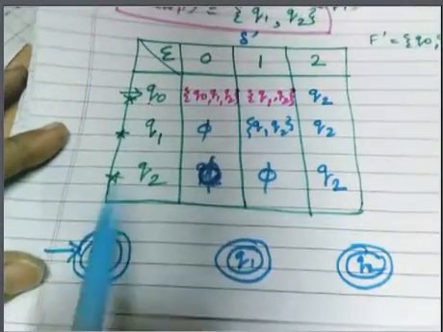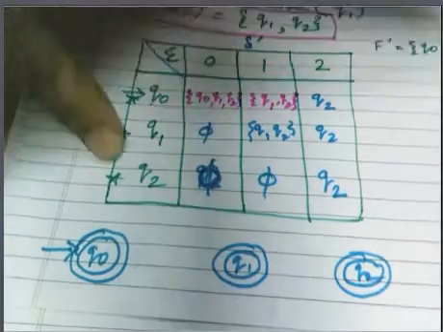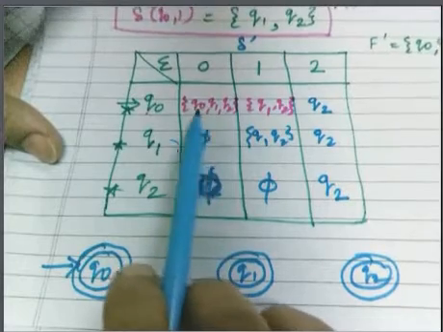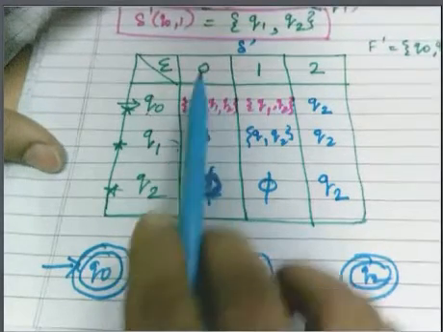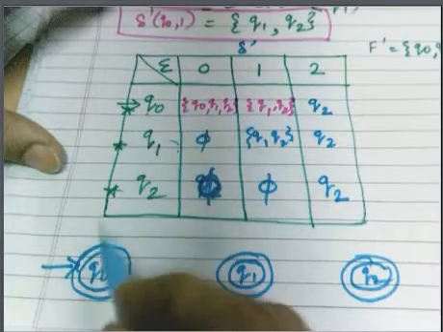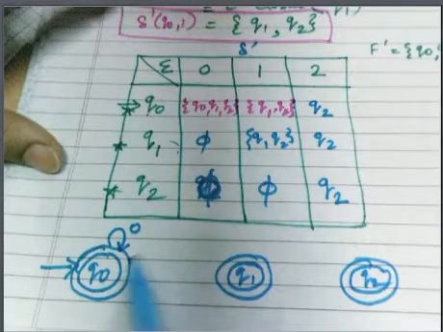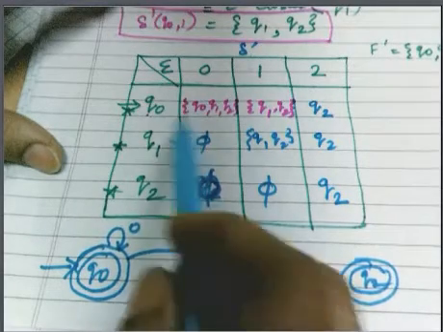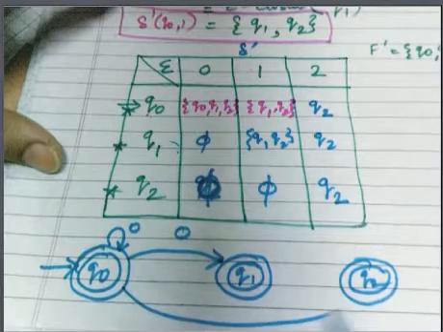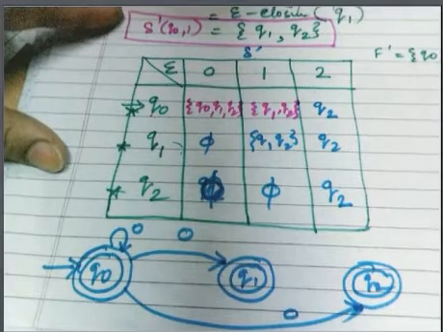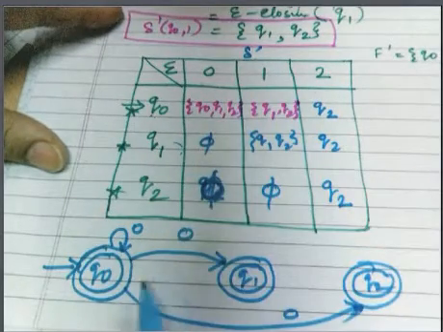Q0 on 0 goes, this is an NFA, okay? So it is not a single state. If it were a DFA, the combination of Q0, Q1, Q2 would be a single state, but it is an NFA, so it can reach multiple states on 0. To which states is it reaching? It is reaching itself. It is reaching Q1 as well on 0. It is also reaching Q2 on 0.